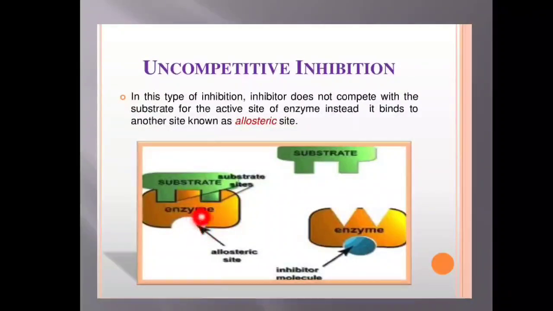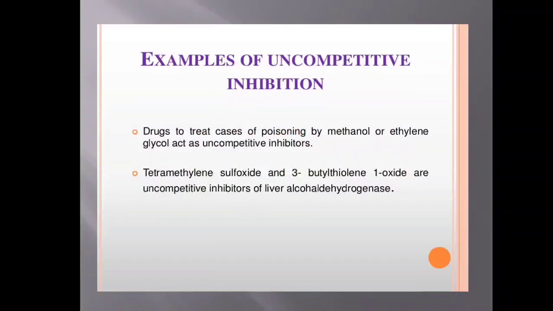The inhibitor molecule sits somewhere here, but somehow it ensures that the substrate molecule does not come in contact with the enzyme molecule. There is no competition for the active site, but somehow it prevents the formation of the enzyme substrate complex. That inhibition is called non-competitive inhibition.